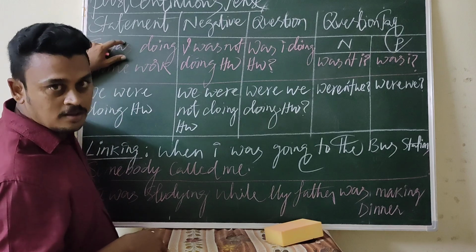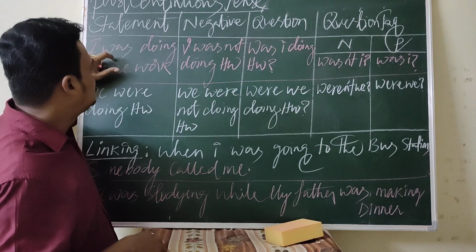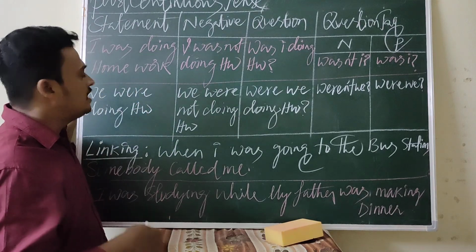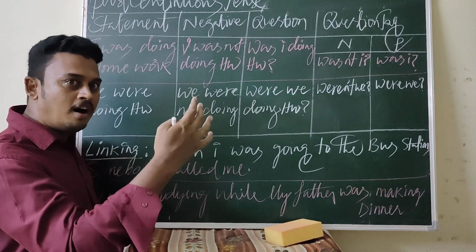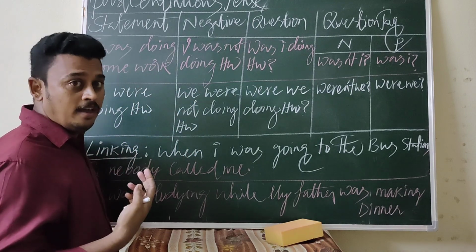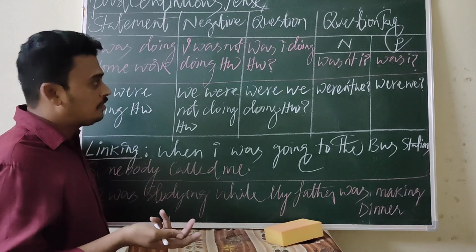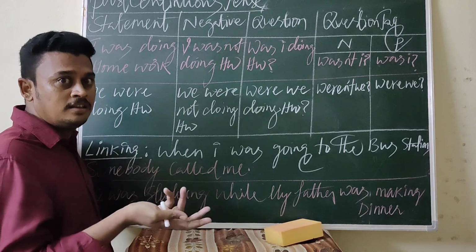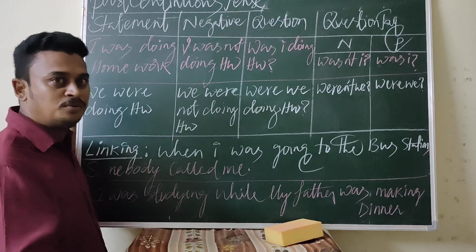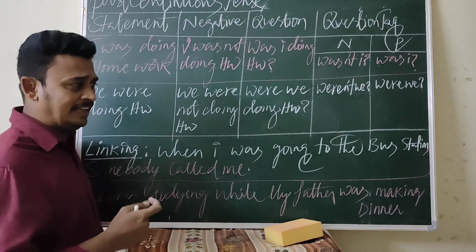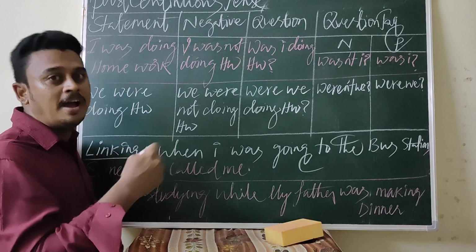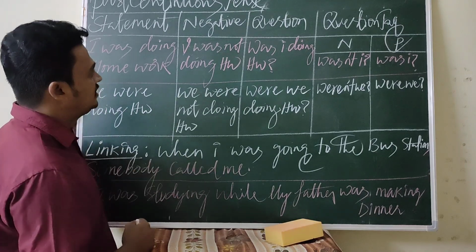Was is the be form. It indicates the past time. That is why the action was already going on: I was doing homework. Yesterday I was doing homework. The day before yesterday I was doing homework. Likewise, if you construct sentences, it is very easy to get command of the particular tense.